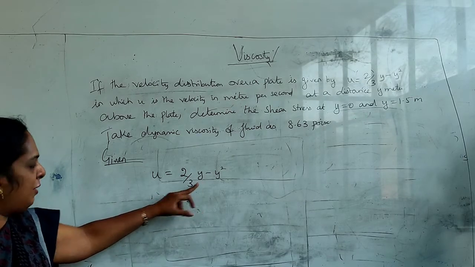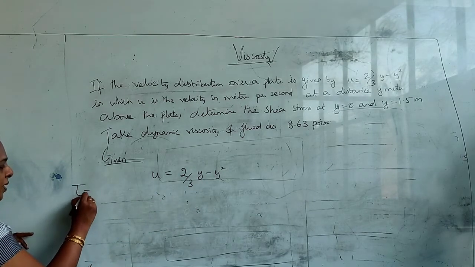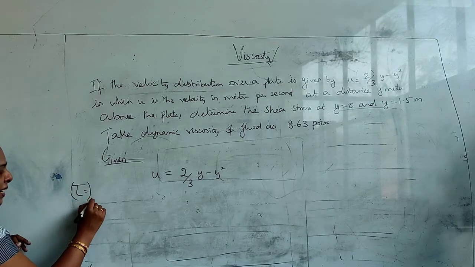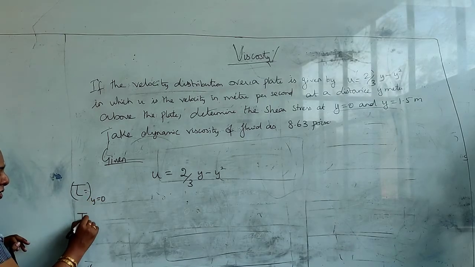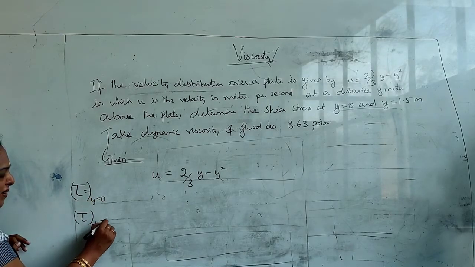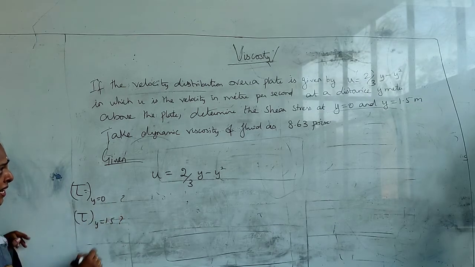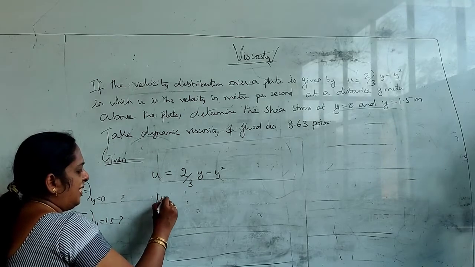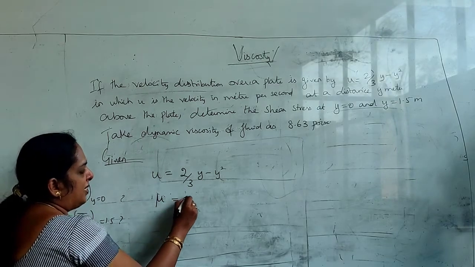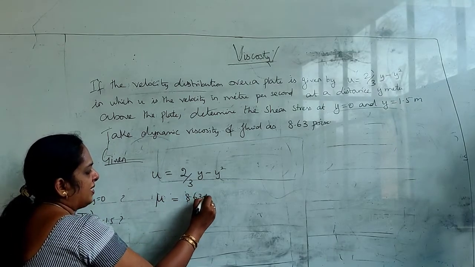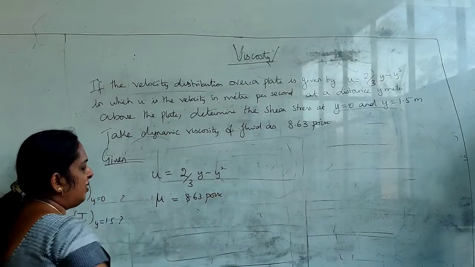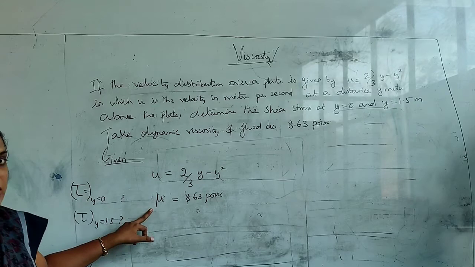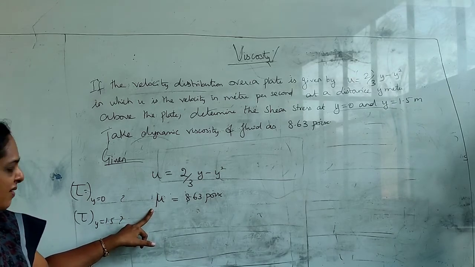They ask you to find out the shear stress at two different places: one at a distance of 0 meters and the other at a distance of 1.5 meter. And they have given the dynamic viscosity, mu, which is 8.63 poise. So don't confuse this: u is your velocity, and mu is your dynamic viscosity.